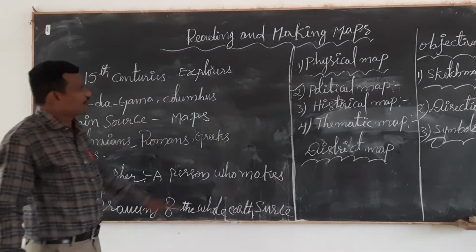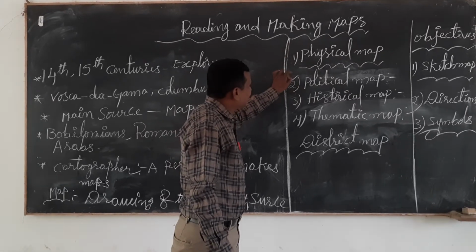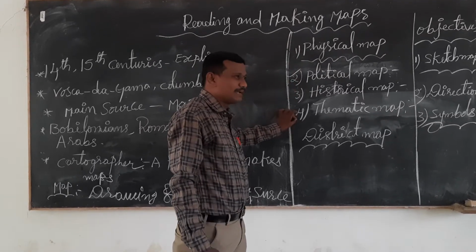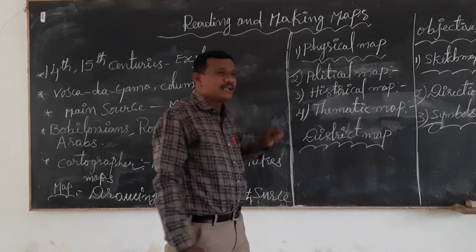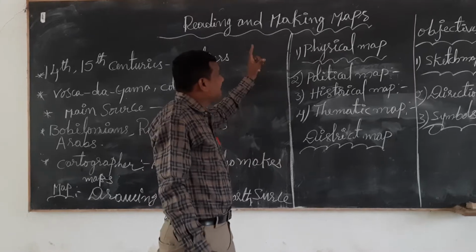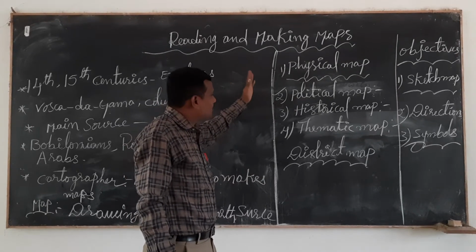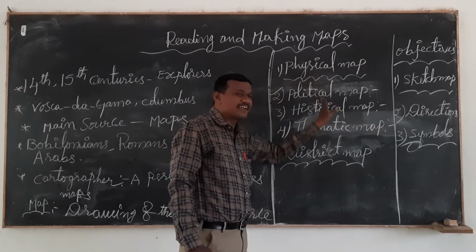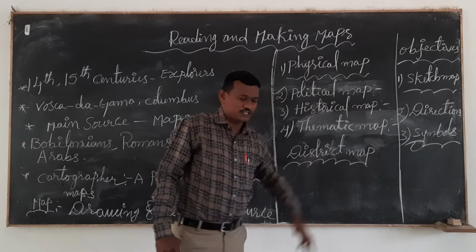Okay, children, have you understood the physical, political, historical, and thematic maps? These maps are called types of maps. So a single map cannot give sufficient information to the people. That's why people use different kinds of maps, so they know sufficient information.